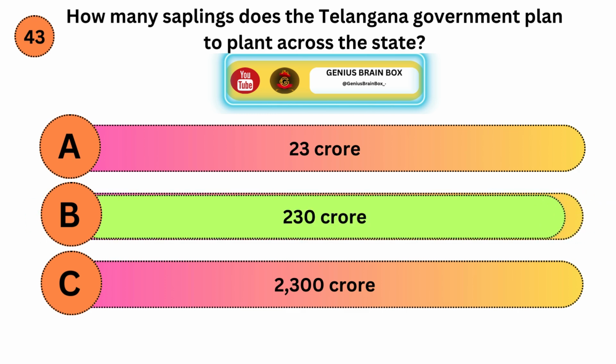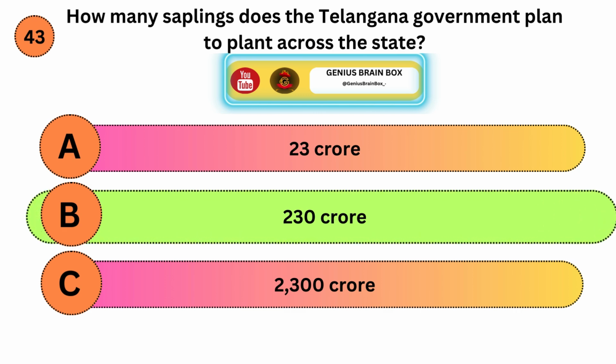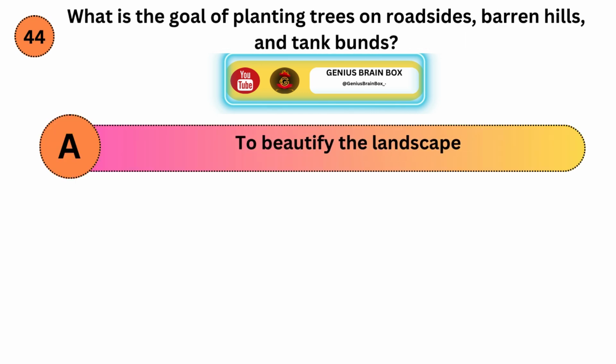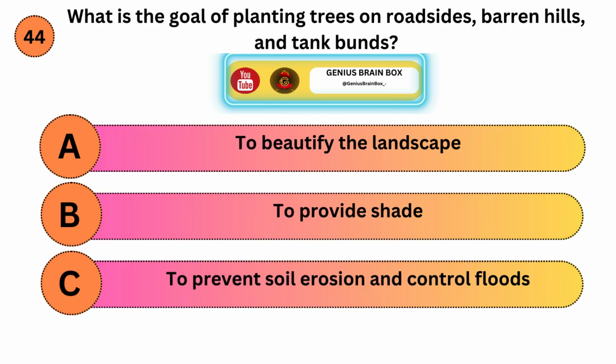Correct answer is B. Explanation. The government is implementing the plantation of 230 crore saplings all over the state. What is the goal of planting trees on roadsides, barren hills, and tank bunds? Option A, to beautify the landscape. Option B, to provide shade. Option C, to prevent soil erosion and control floods.